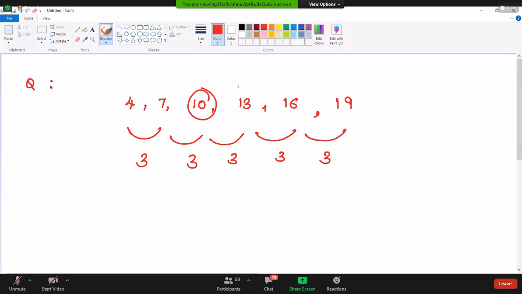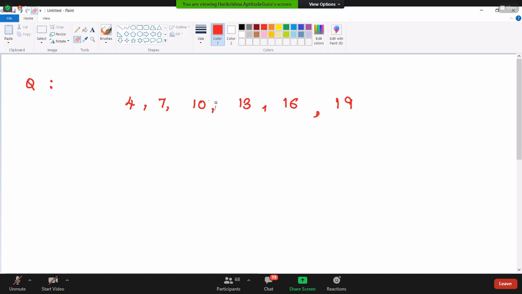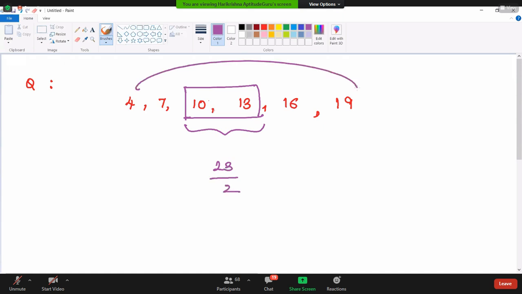So when you have an even number of terms, for example, if they are expecting us to find the average of this particular data set, we cannot pick a single middle number here, but we can see there are two middle numbers available. At that time, we take the sum of these two divided by 2, that means 23 by 2. Or otherwise, as usual, you can use first term plus last term by 2, that is 4 plus 19 by 2, the same 23 by 2.